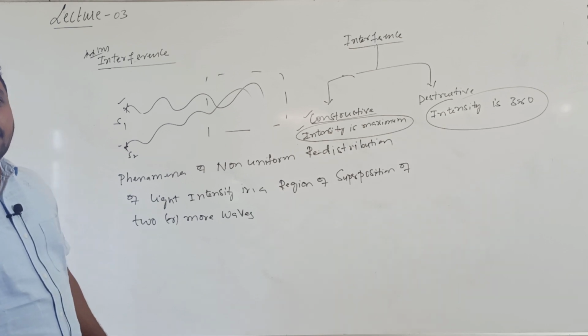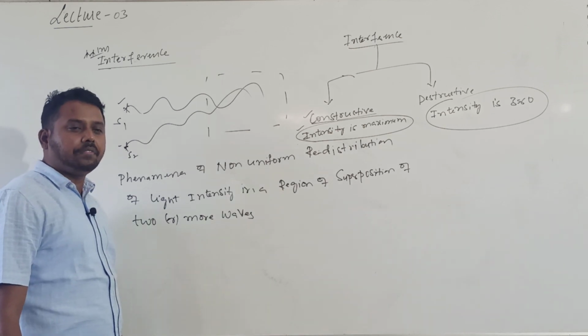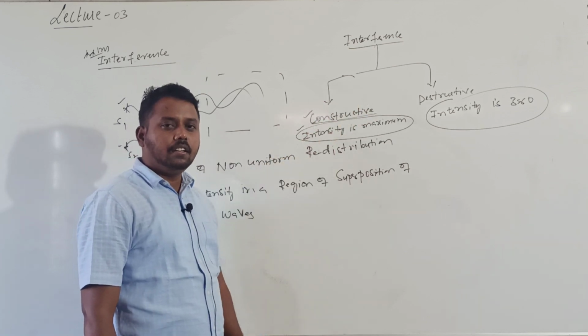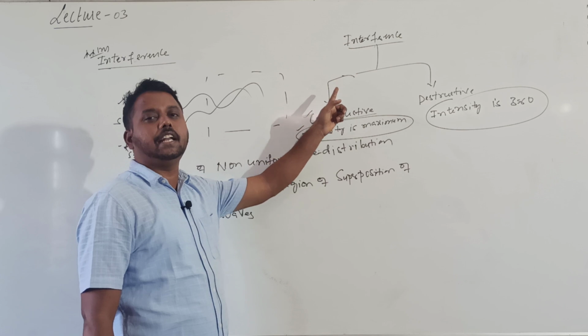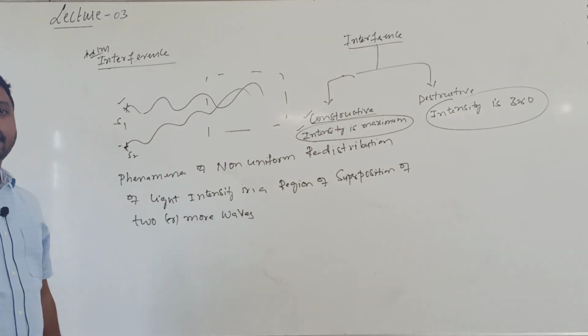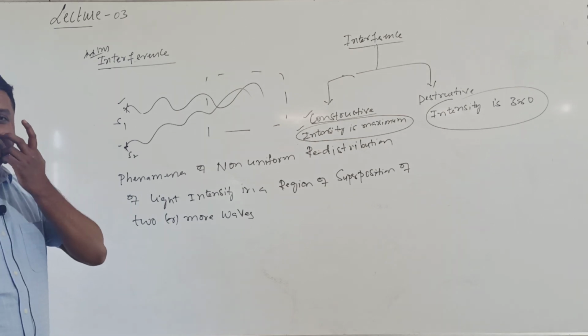Are they superimposing in phase or out of phase? In phase means constructive, out of phase means destructive. So based on the superimposing waves, interference is of 2 types: constructive and destructive.